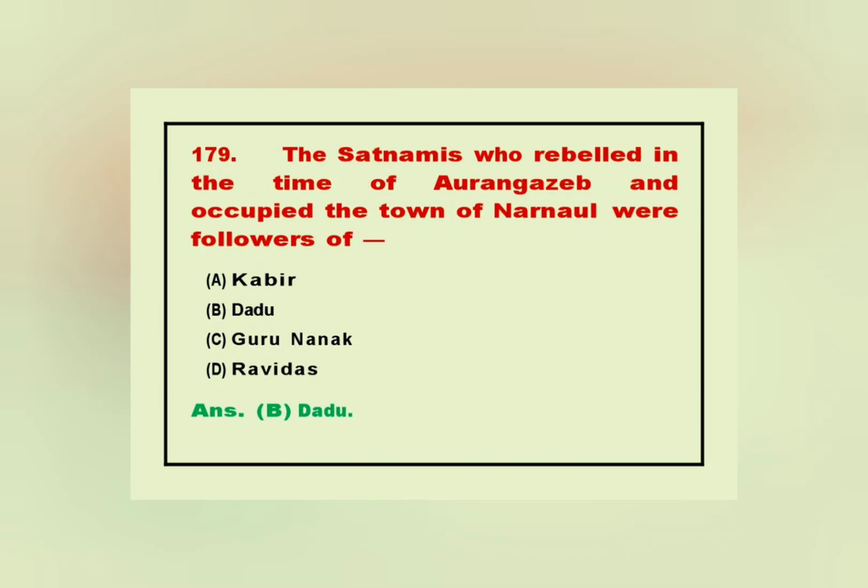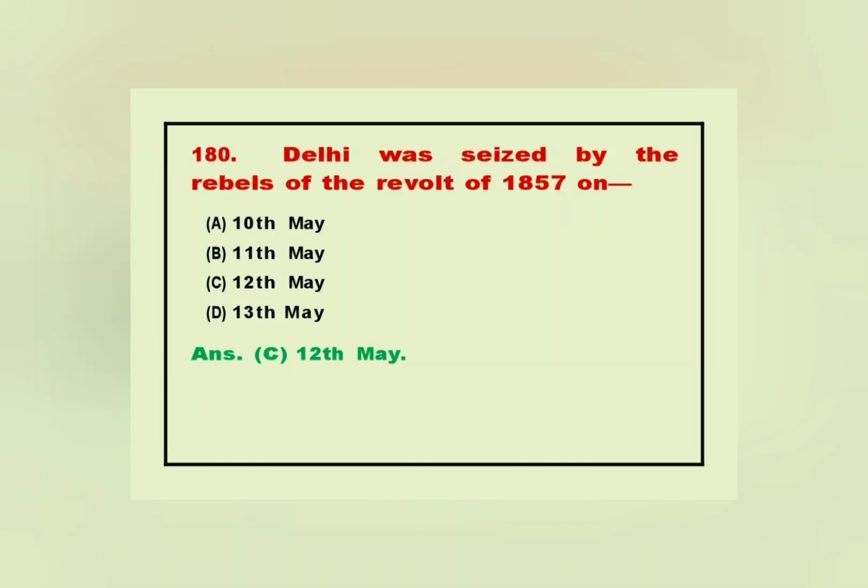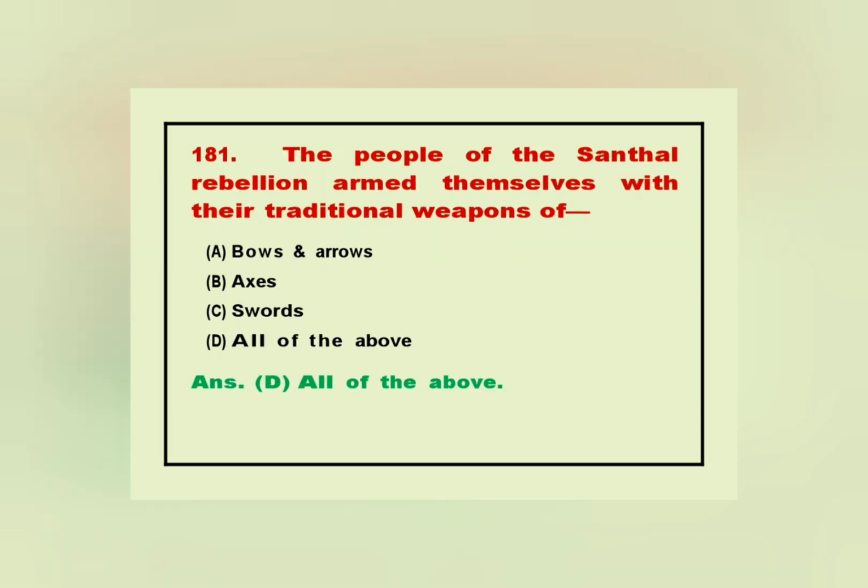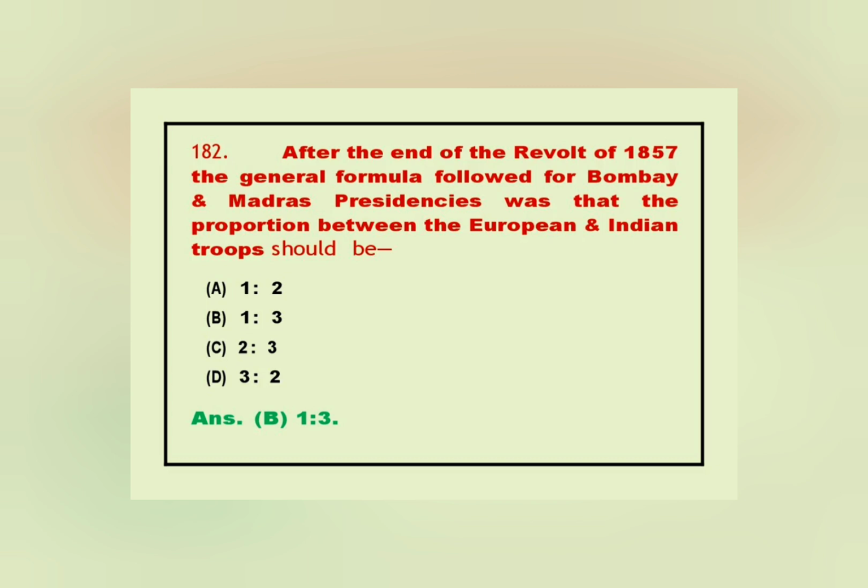179. The Satnamis, who rebelled in the time of Aurangzeb and occupied the town of Narnaul, were followers of. Answer. D. Dadu. 180. Delhi was seized by the rebels of the revolt of 1857 on. Answer. C. 12th May. 181. The people of the Santhal rebellion armed themselves with their traditional weapons of. Answer. D. All of the above.